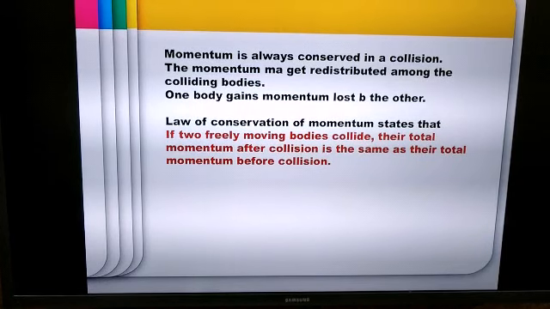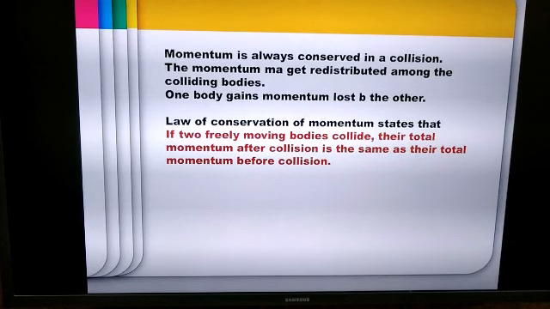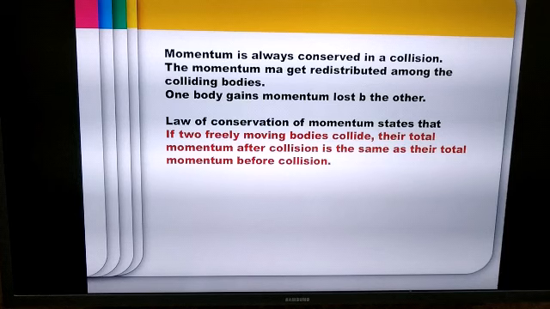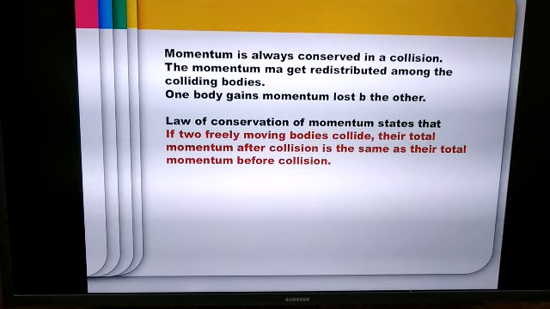So what is the law of conservation of momentum? The law of conservation of momentum states that if two freely moving bodies collide with each other, then their total momentum after collision is the same as their total momentum before collision.